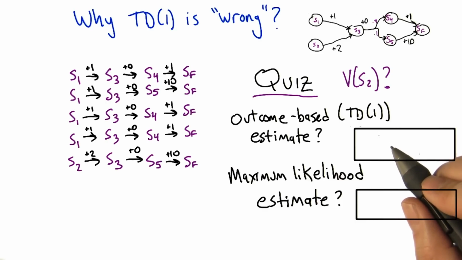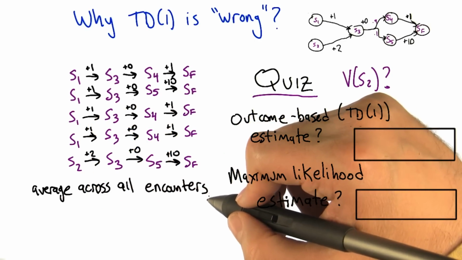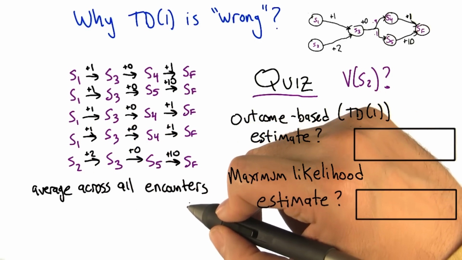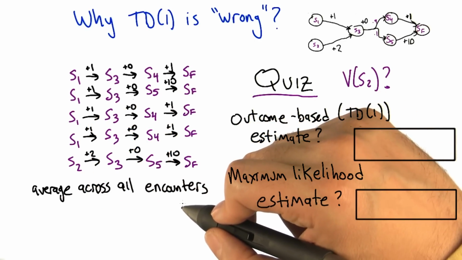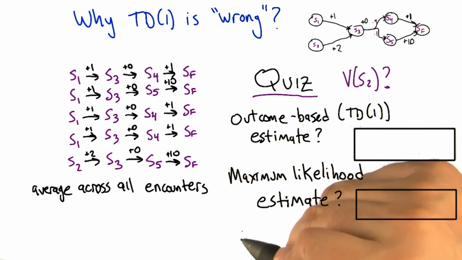Okay, that makes sense. But that has to start from somewhere, right? The equations require you start from somewhere. We could just average it across all the encounters that we've had of that thing. So since we're averaging, the first time we see it, that is the estimate. The second time we see it, that's half of it. Okay, that's fair. Okay, I can deal with that.